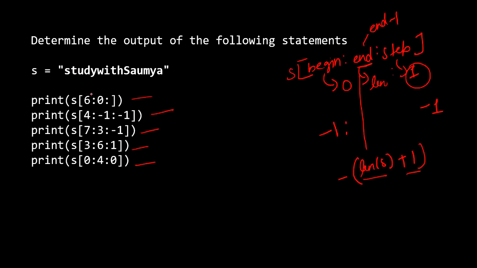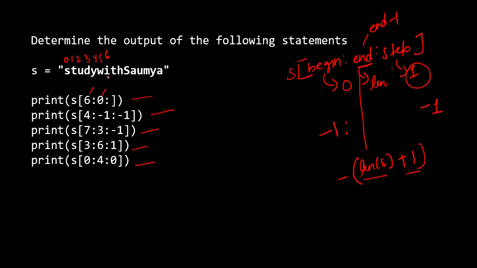string, right? So for example, here 6 is the starting index, 0 is the end index. And here they haven't mentioned the step, so by default step is going to be 1 itself. Now just tell me one thing. Which is the begin index? 0, 1, 2, 3, 4, 5, 6. So this I is at the 6th index, right?